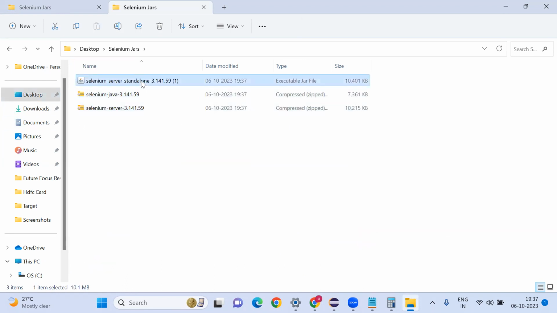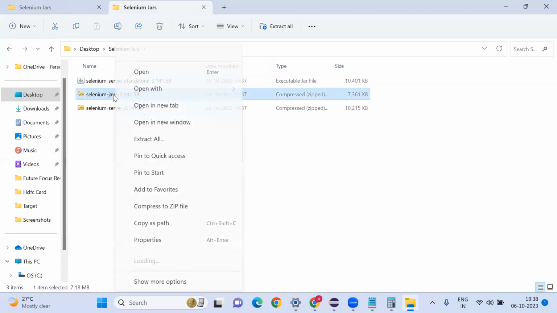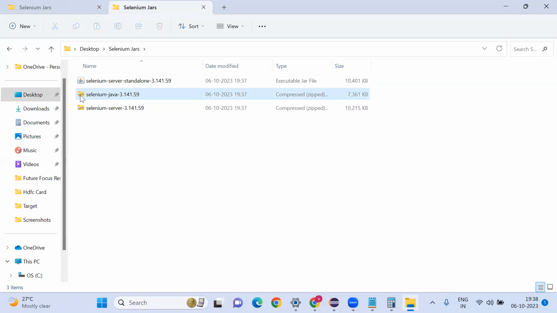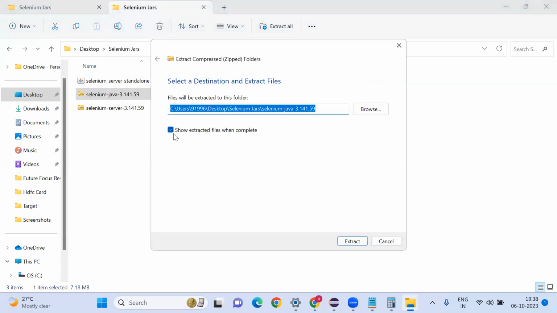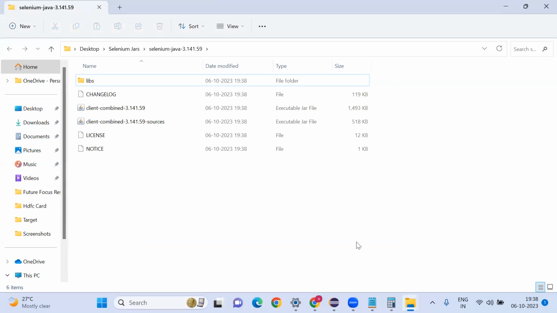Okay, got it. Now we are going to rename this because I already have this old one. I downloaded again, that's why I got number 1. Now here I'm going to extract all the jar files. These are zip files. If you see the zip symbol, inside this we will see a lot of jar files. Okay, extract all. I'm going to keep them in a single place so that it is easy for me to add to the project.